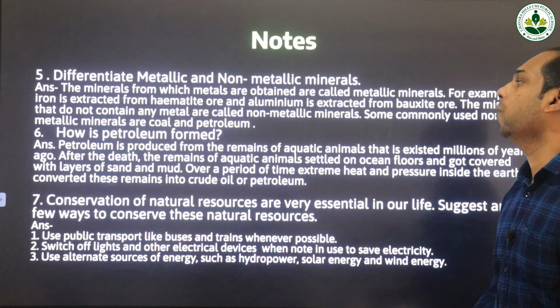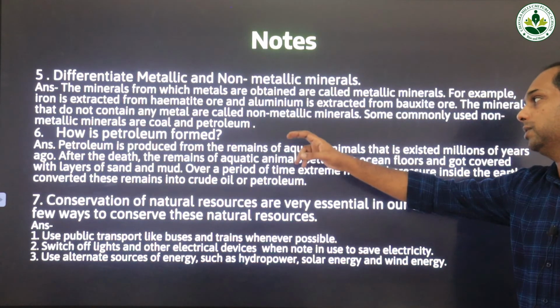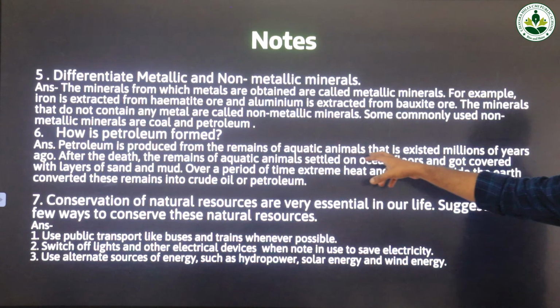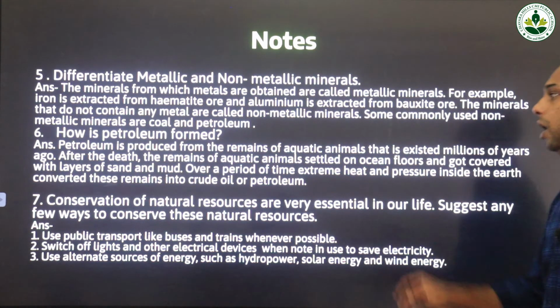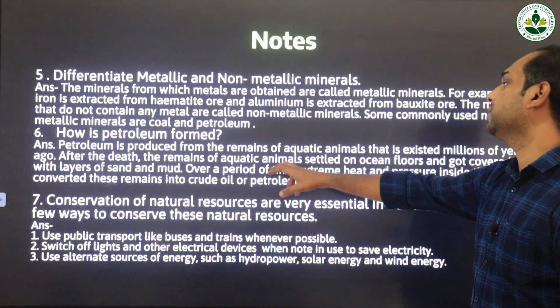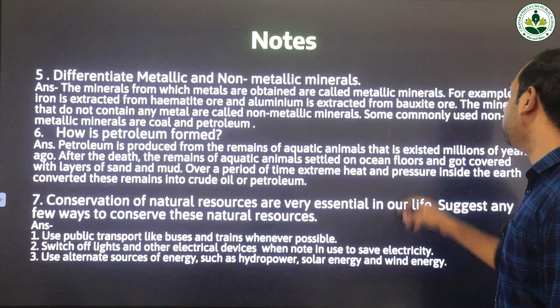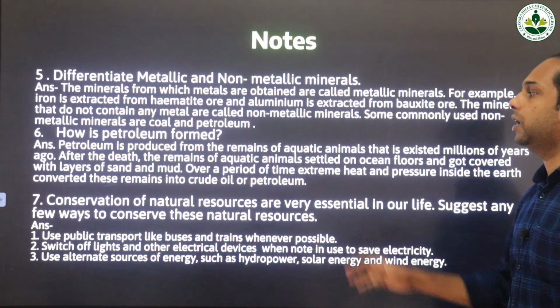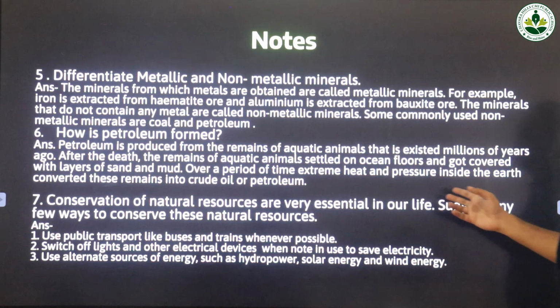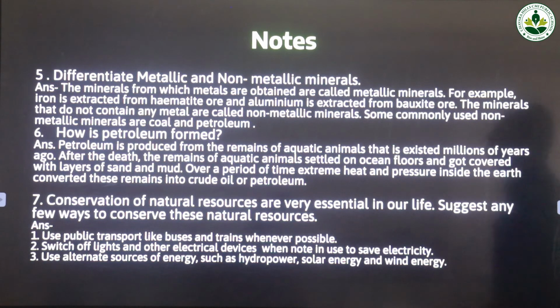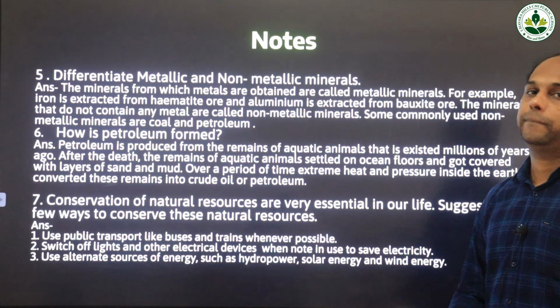Sixth question, how is petroleum formed? Petroleum is produced from the remains of aquatic animals that existed millions of years ago. After death, the remains of these aquatic animals settled on the ocean floors and got covered with layers of sand and mud. Over a period of time, extreme heat and pressure inside the earth converted these remains into crude oil or petroleum.